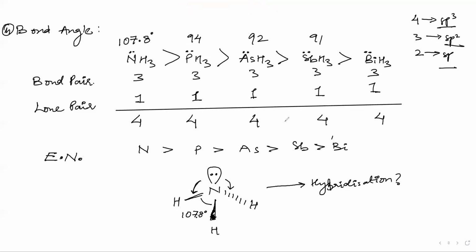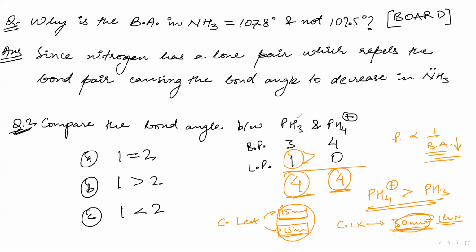So similarly, we have found the bond angles for all the hydrides of group 15 elements. Then there is a question, PH3 and PH4+. This question can come in your boards also. You will answer it in the similar way, because the lone pair is high. Now you can also say that, see, if you have PH3 and if you have PH4+, the lone pair electron of PH3 will be pushing these bonds. If it is pushing the bonds, it will make the bond angle smaller. So that is why the second one, PH4+, has higher bond angle.